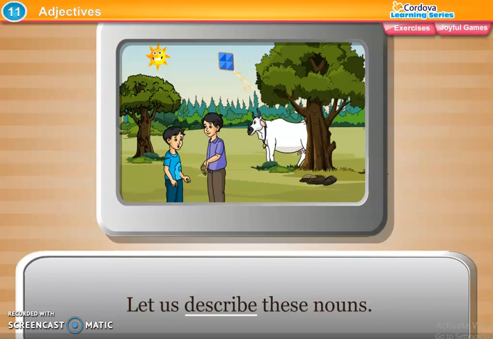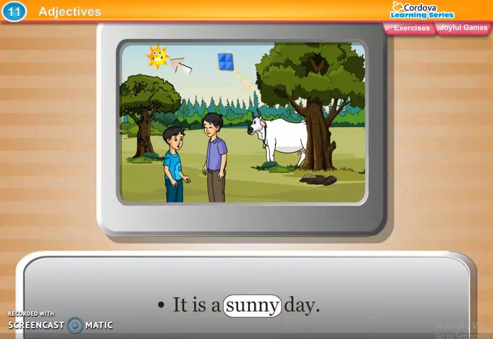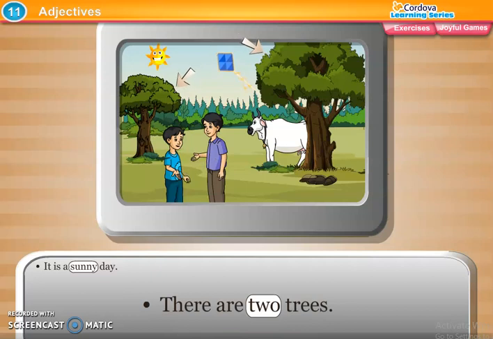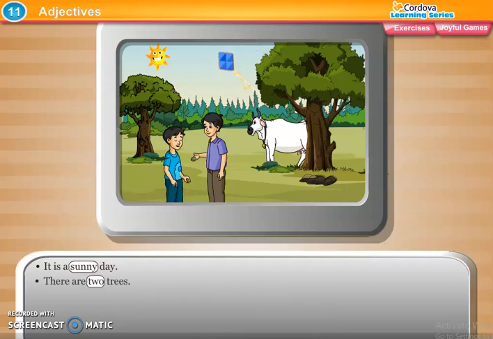Now we will see the noun with describe. See, first sentence, that is we had learned that it is a daytime. Now daytime means which type of day? So it is a sunny day. How was the day? Sunny day. Then second sentence we will see there are two trees. We had seen that we can see trees, but now we are reading that there are two trees.